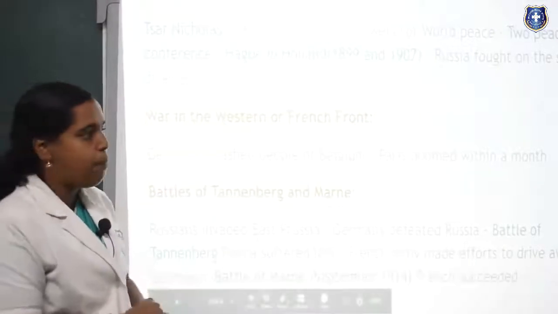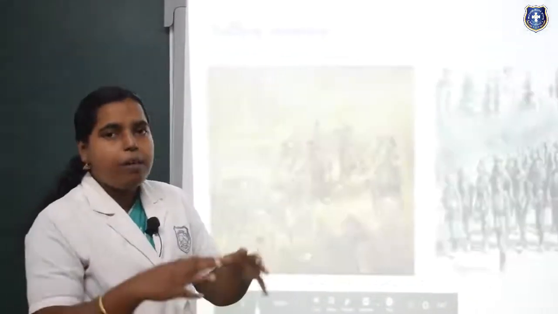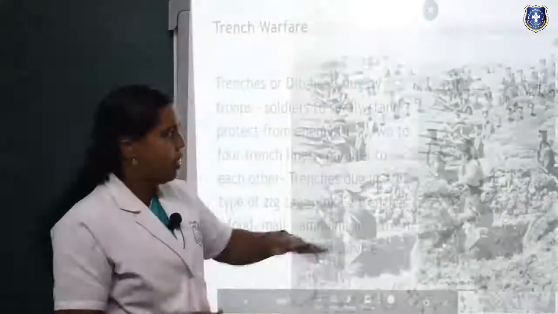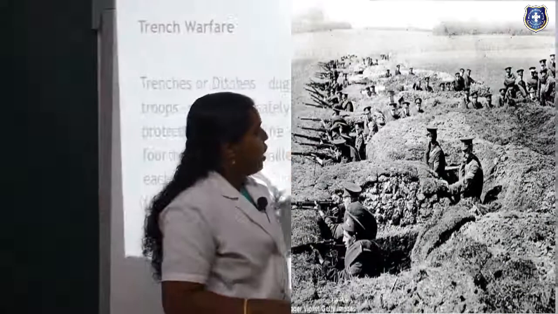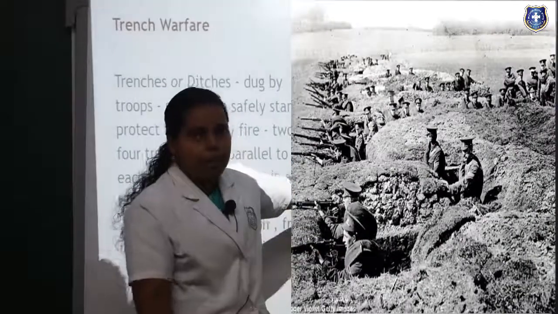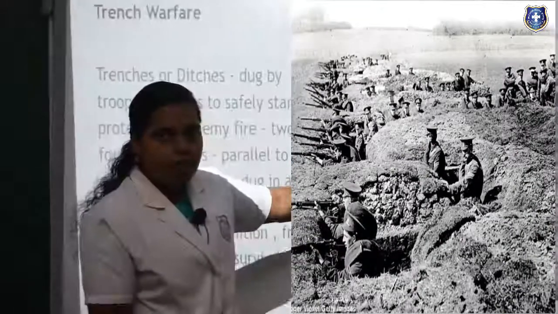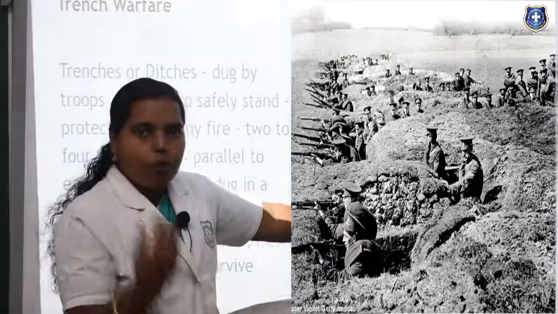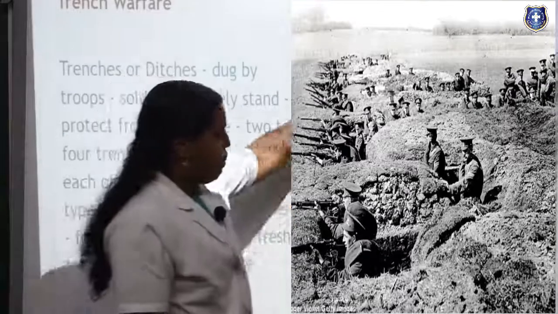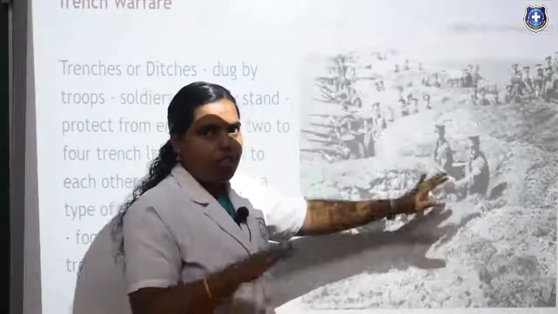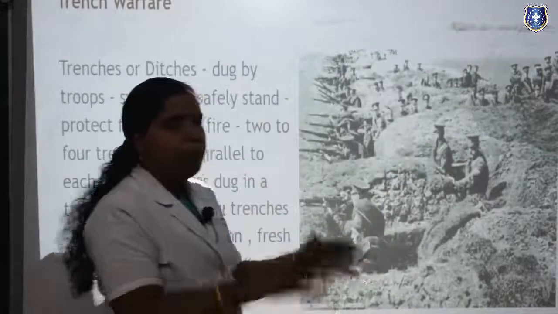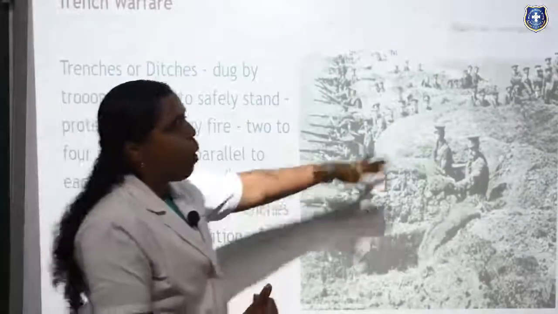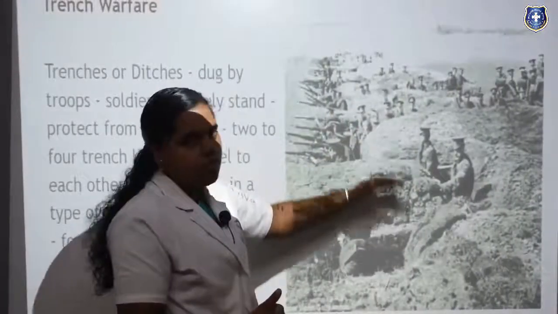Trench warfare is nothing but digging so many dugouts under the earth. You can see here, inside this they will have all the supplies, whether ammunition, weapons, or food, and even if they want to communicate with anyone, they will communicate from these trenches. They hide inside the trenches, and at times they shoot or attack the opposite people from here. This is trench warfare.